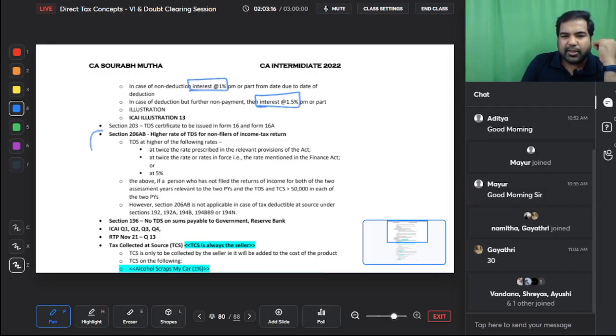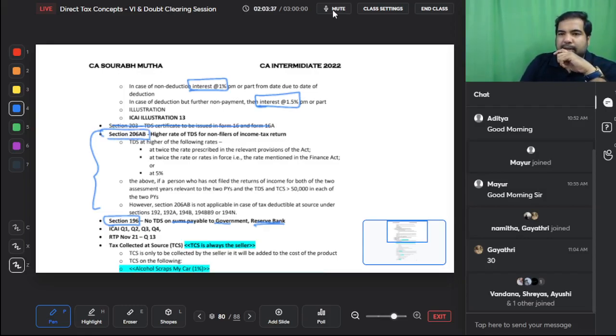Guys, this is a recent change. We'll talk about this. Section 196 we've done: no TDS in case the payments are made to the government or the Reserve Bank. TDS certificate is not really that important, but whenever someone deducts TDS, you get a certificate online. Perfect. Now let's see 206AB.